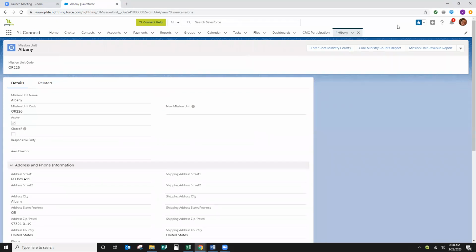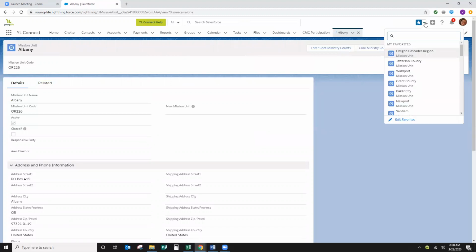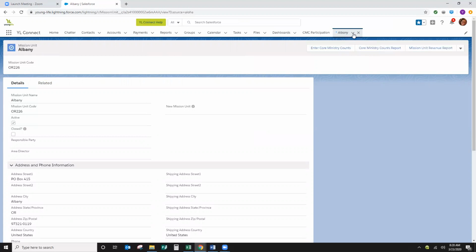So then next time you want to go to it, you have two options. You can either click the drop down for favorites, or you can click on this little down arrow and then add Albany to your navigation bar, and then it will always appear up here. I'd probably recommend that way.